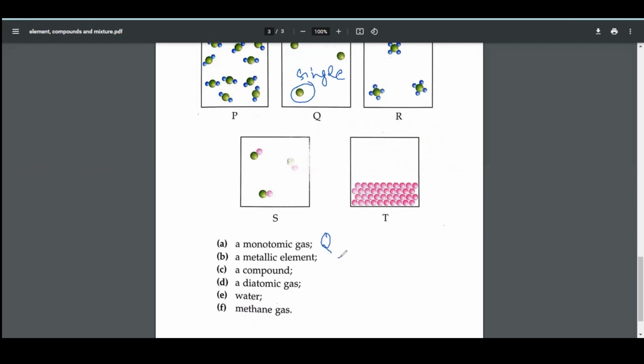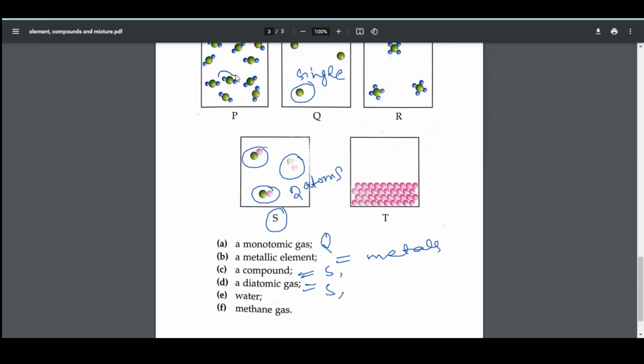A metallic element, we can skip it now because we did not discuss the types of elements that are metals. We will discuss it later. A compound, you can see this substance consists of different atoms. It means that this is a compound. So our option S is a compound. What is meant by a diatomic gas? Oh, sorry, this is also a compound, but it consists of only two atoms, so it would be a diatomic gas, and it would also be a compound.